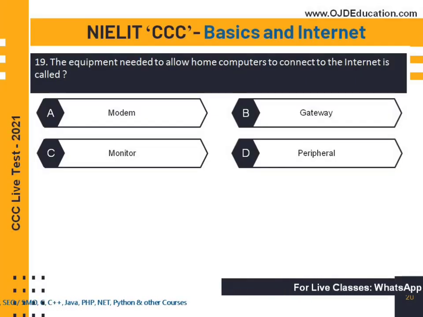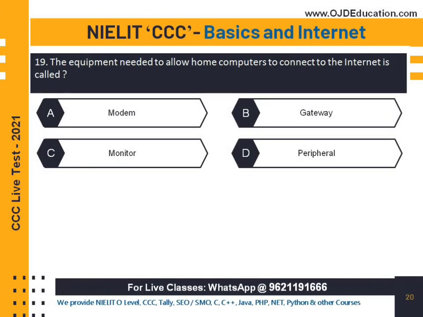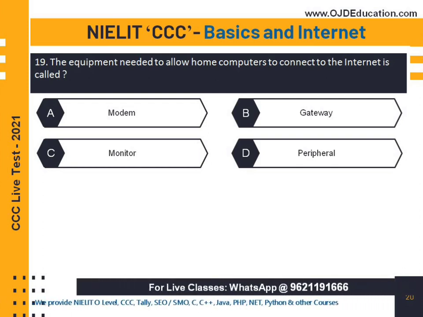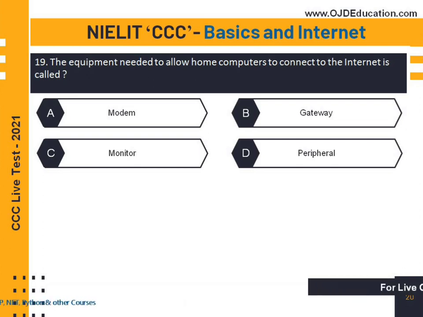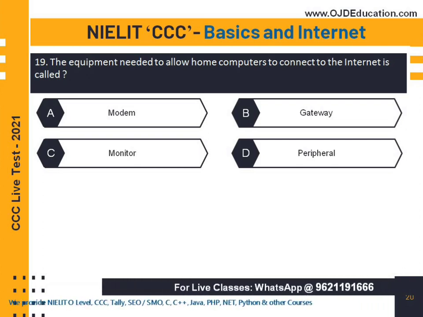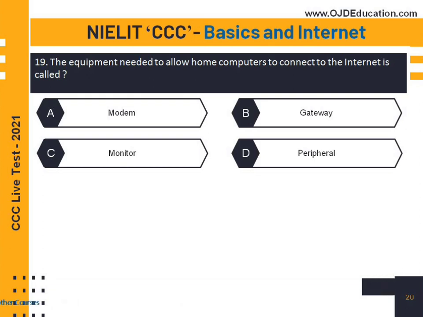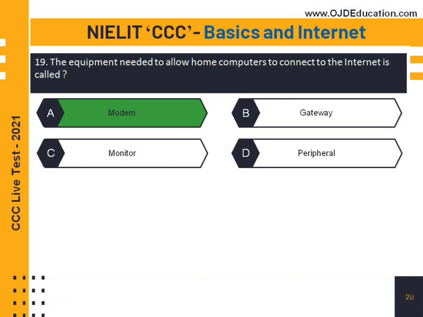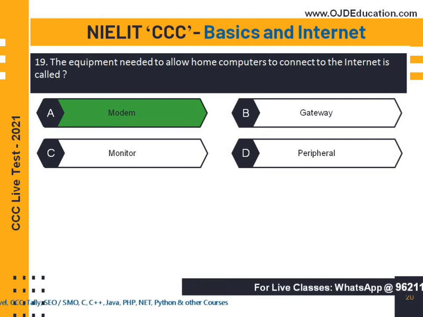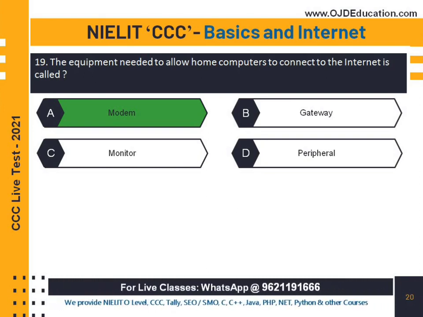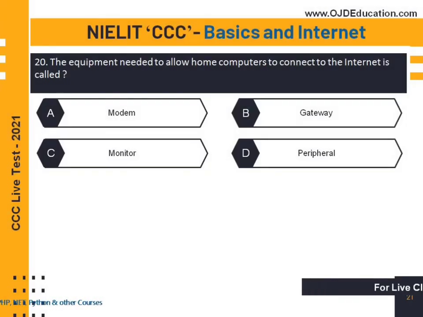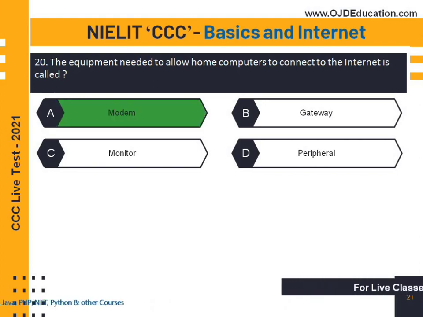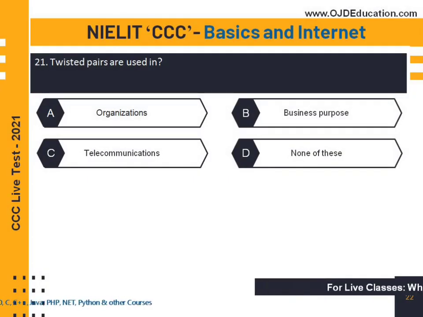The equipment needed to allow home computers to connect to the internet is called. So please reply. You can reply in the comment box. Reply it. Do it fast. I hope you understand the answer of this question. So the right answer is modem. Modem allows you to connect home computers to the internet. The equipment needed to allow home computers to connect to the internet is called modem. Let's move on to the next slide.